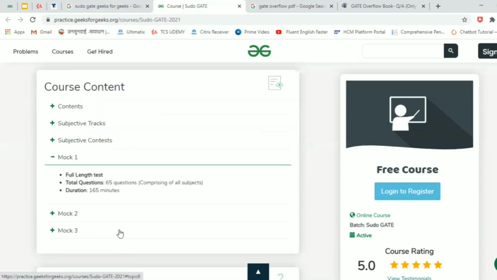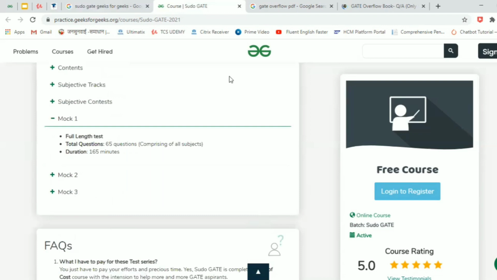So this is one of the best resources I found on the internet for GATE 2021. So this is a free course. Please register for this. Apart from this, you can get access to the PDF.